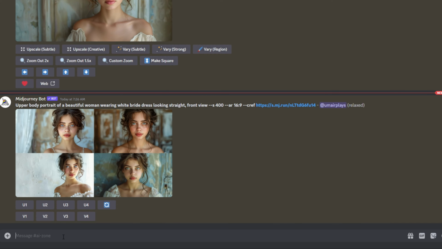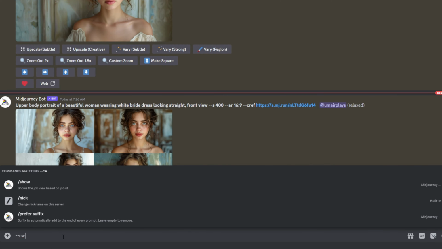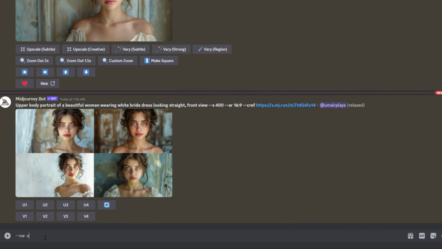In order to get around that, Midjourney actually provided a new parameter that we can use, --cw. That stands for character weight. We can use a value between 0 and 100 to influence the weight of our reference picture. That might be a little frustrating to remember, considering how different parameters have different range values: character weight of 0 to 100.